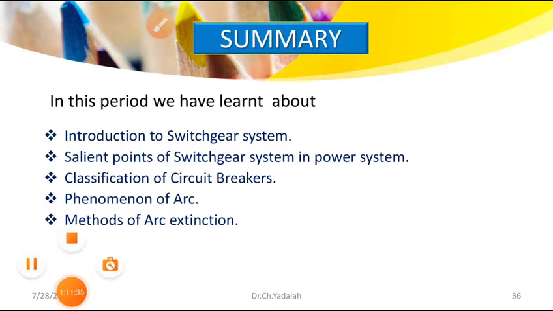So I think you now have some idea of what switchgear is, the different classifications of switchgear, why the arc is raised, what the properties of the arc are, how we are going to quench the arc, and what the methods are. The high resistance method and low resistance method we will see in the next class. This is the thing you are going to observe.